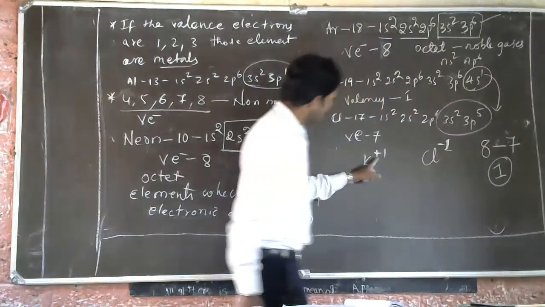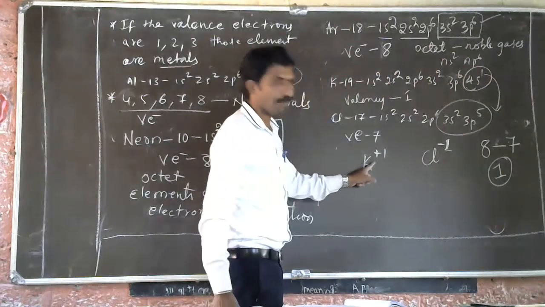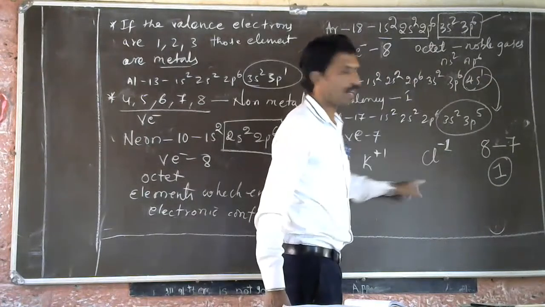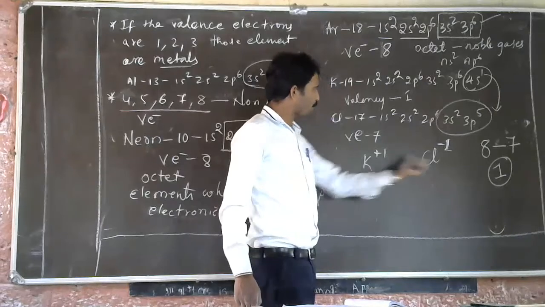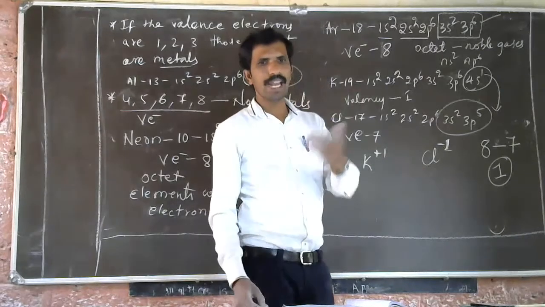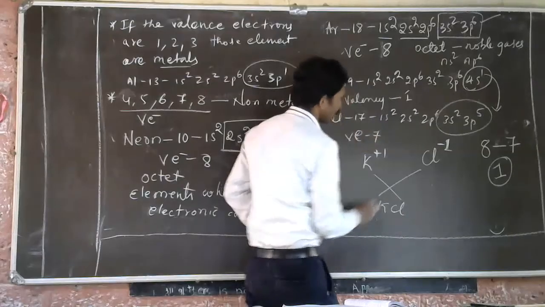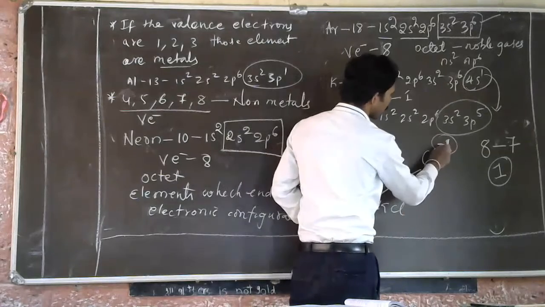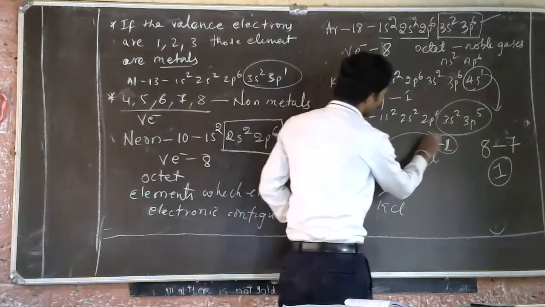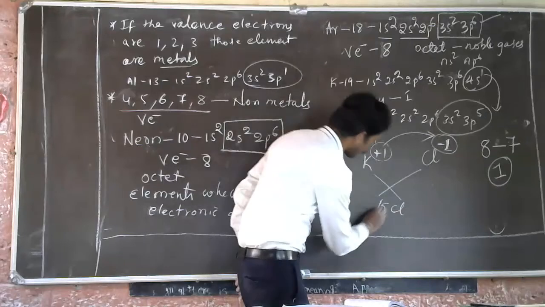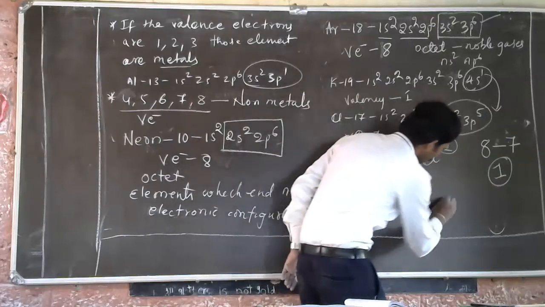Plus 1 is written because one electron will be donated to chlorine during bonding. If potassium reacts with chlorine, it gives one electron to chlorine, transferring it, and it becomes KCl. This is nothing but potassium chloride.